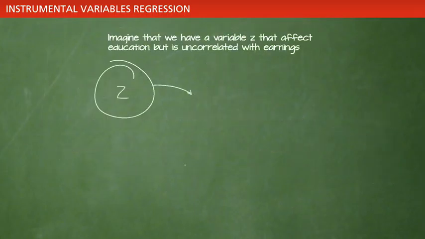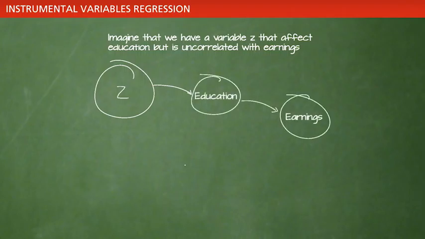Imagine that we have available a third variable z that affects education but is otherwise uncorrelated with earnings. Think of z as a variable that, when it changes, causes changes in the level of education but has no direct effect on earnings. One example could be an education reform that expands the minimum years of compulsory school. It certainly affects years of education, but it's very unlikely that it affects individual earnings over and above education.